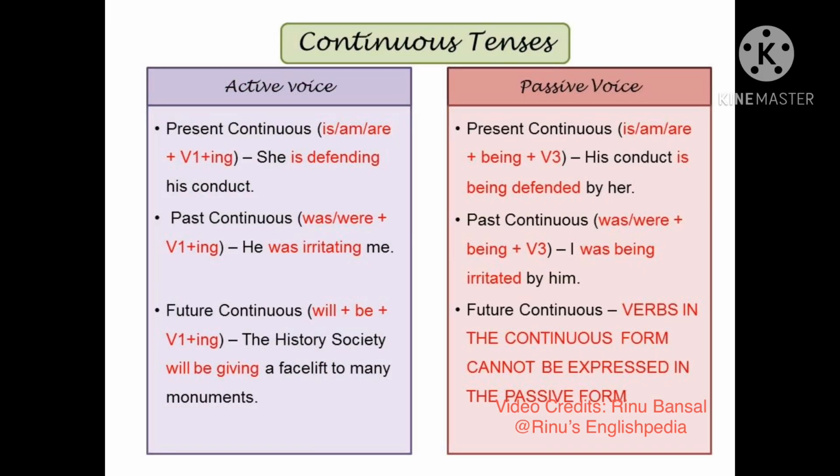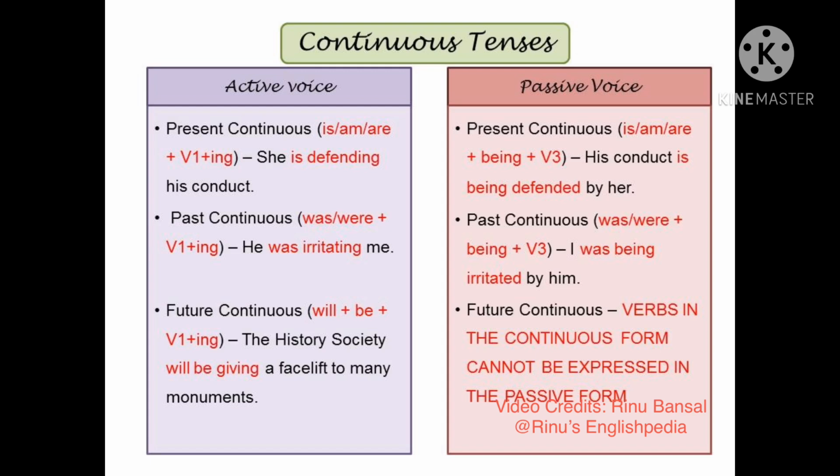Now let us study the sentences in the continuous tense. In the present continuous tense, we use the form is, am, are plus first form of the verb plus ing, and an example is, she is defending his conduct. The same sentence in the passive voice will become, his conduct is being defended by her. Over here, along with is, am and are, we use the ing form of the root verb to be along with third form of the verb to express the present continuous tense in the passive form.